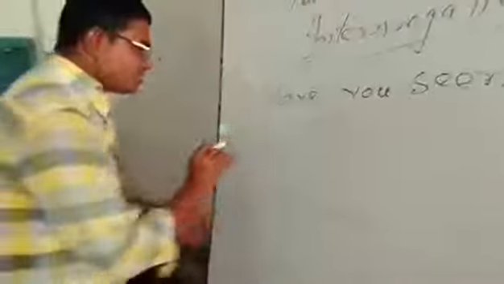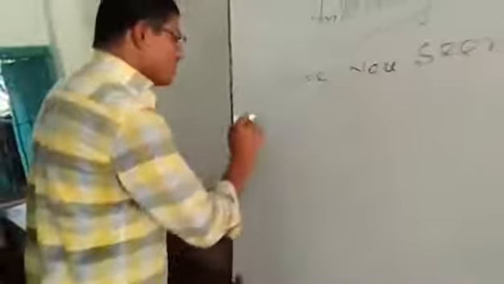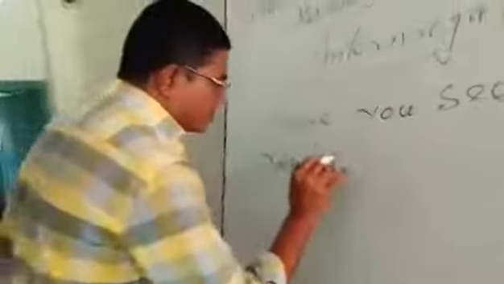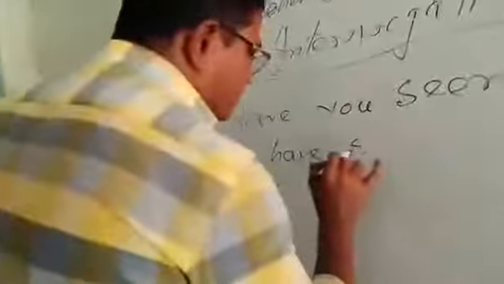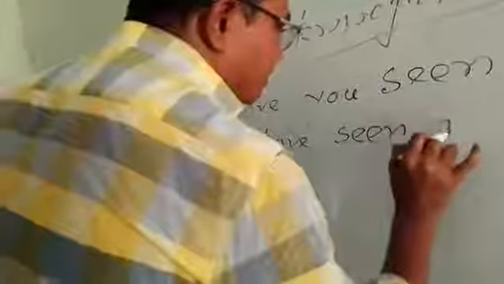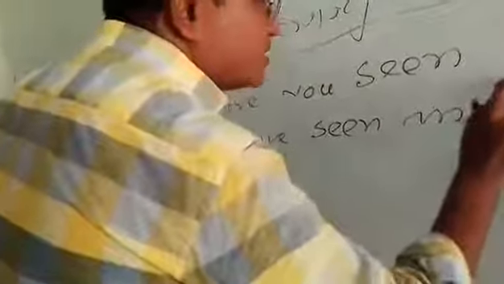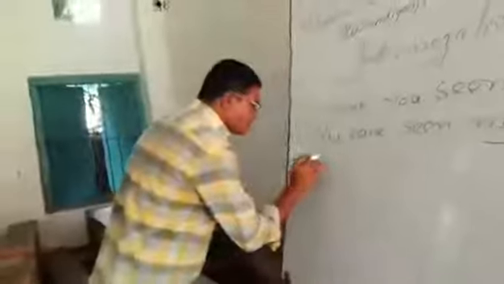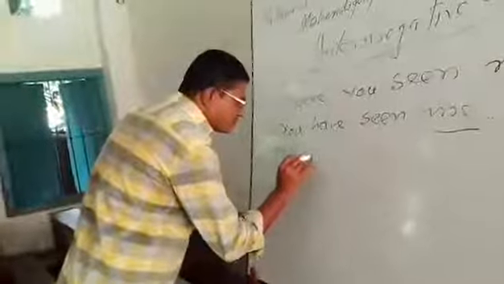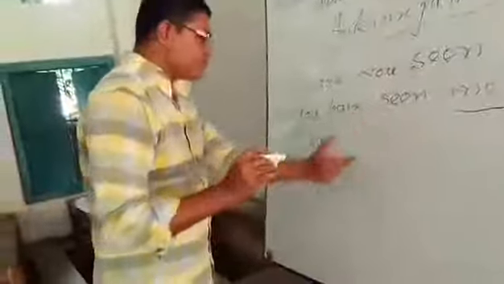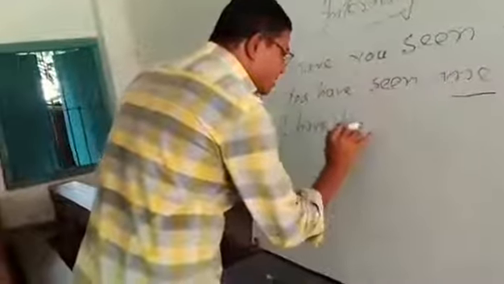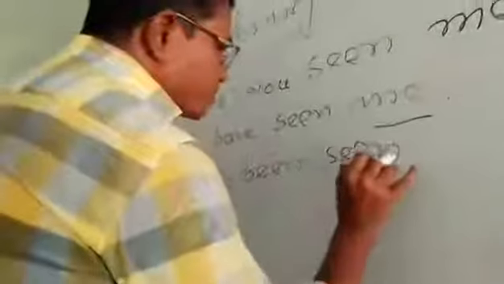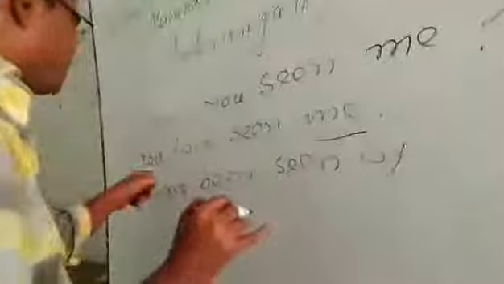If I transform it into an assertive sentence: you have seen me. From me, I have, and as it is present perfect, been will come here. I have been seen by you.